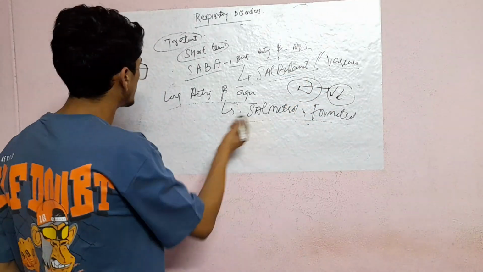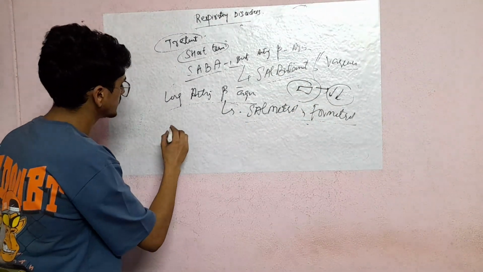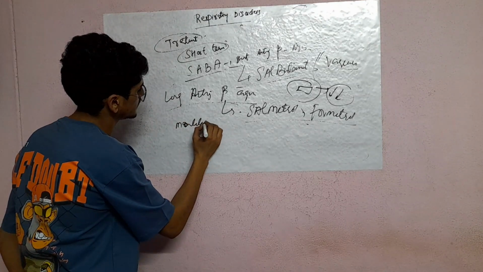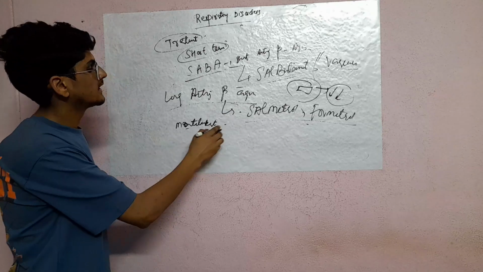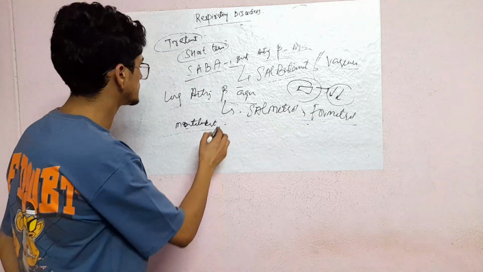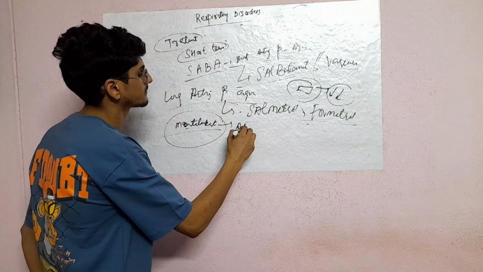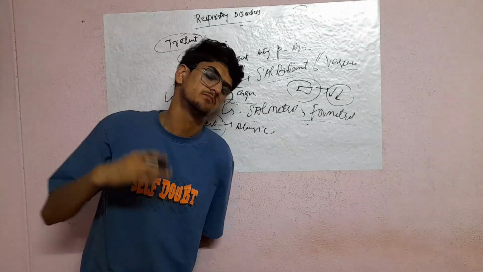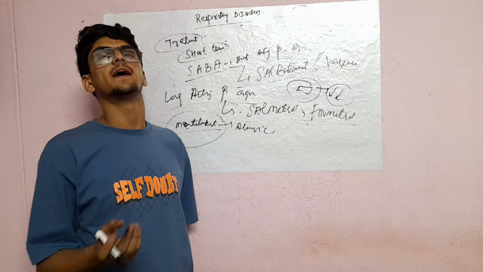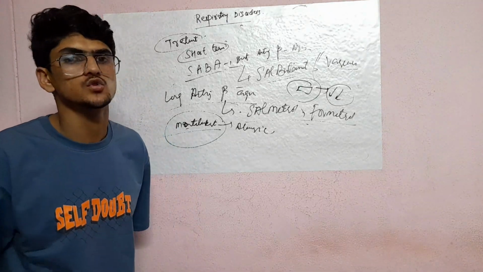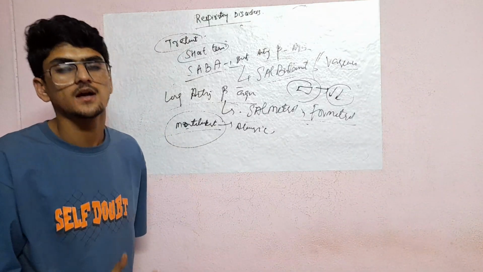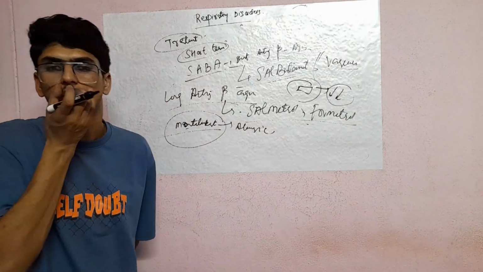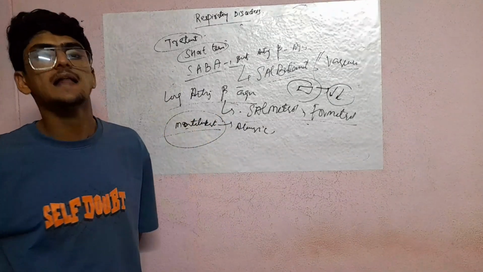Simple names. Next, montelukast. In the market, montelukast is also available. This is for allergic asthma, especially for a person who has an allergy to different things, such as dander, the smell of roses, or the smell of perfumes. When different types of smell or dander enter his nostrils, he sneezes and has allergic symptoms.